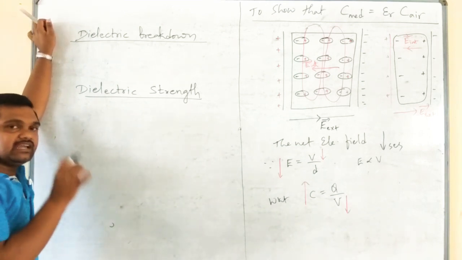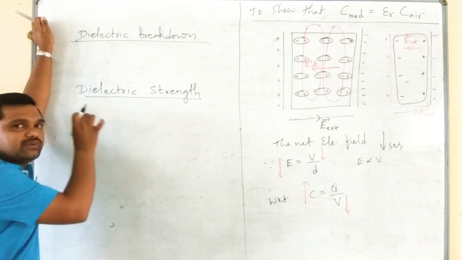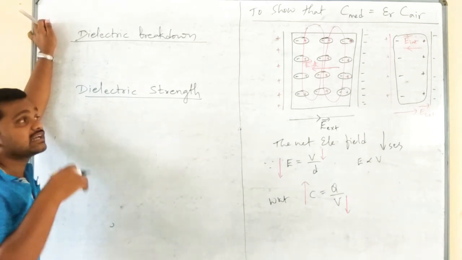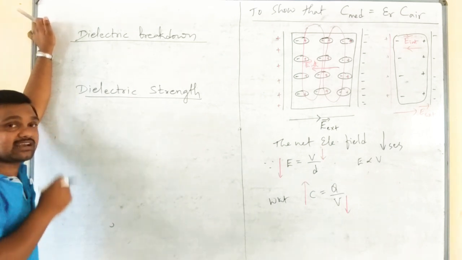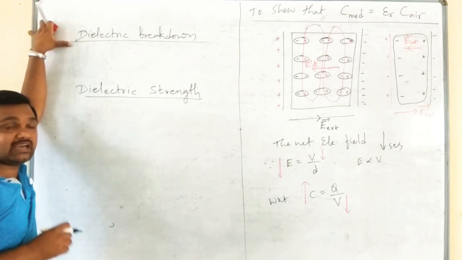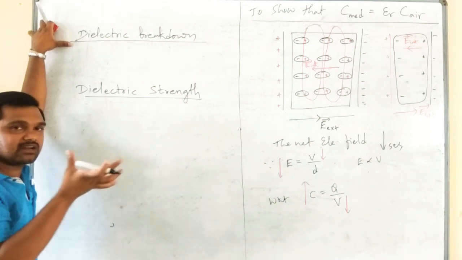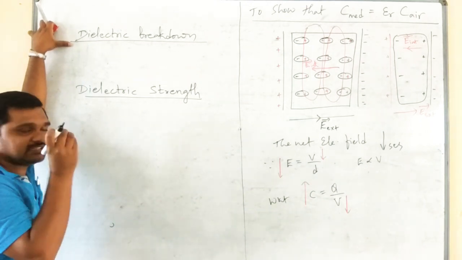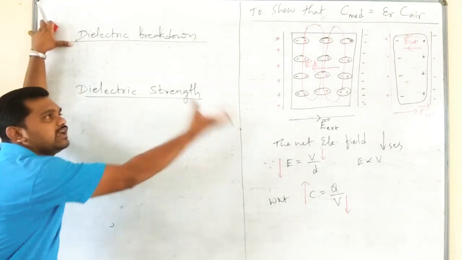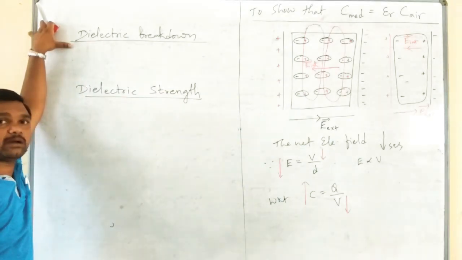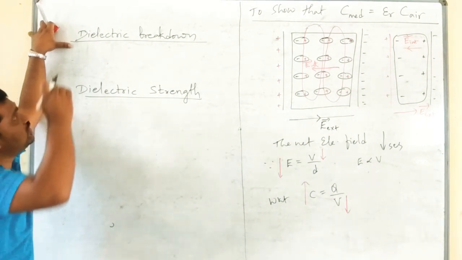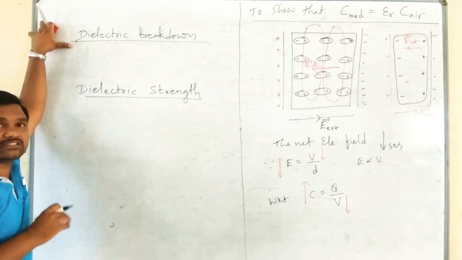Dielectric strength means it is the maximum value of electric intensity that can be given to a dielectric substance without dielectric breakdown. Okay, the maximum value of electric field strength that can be given to a dielectric substance without forming dielectric breakdown. That threshold is said to be dielectric strength.